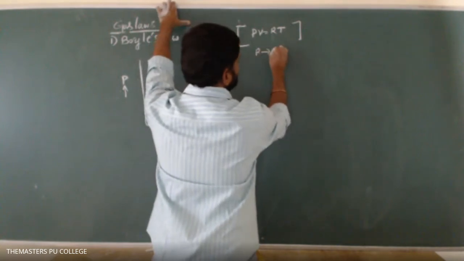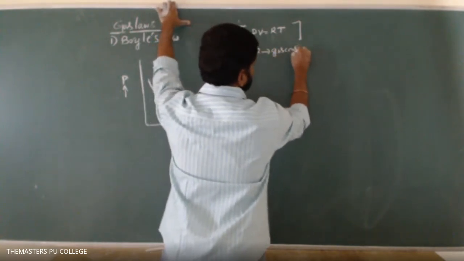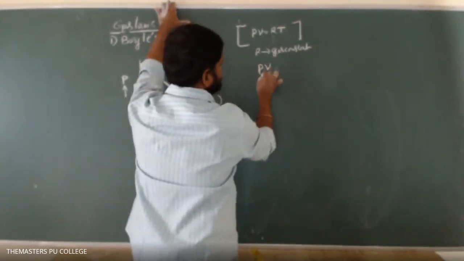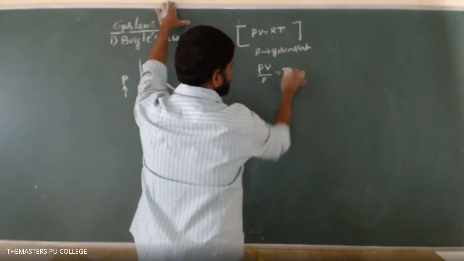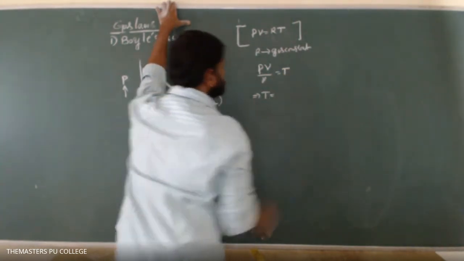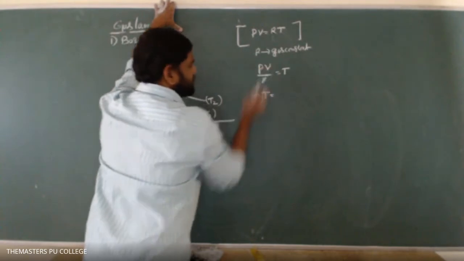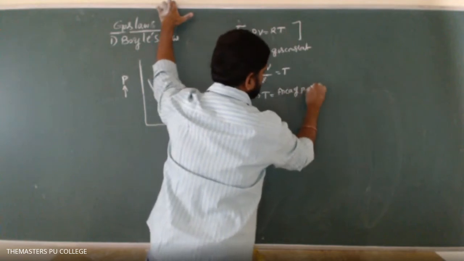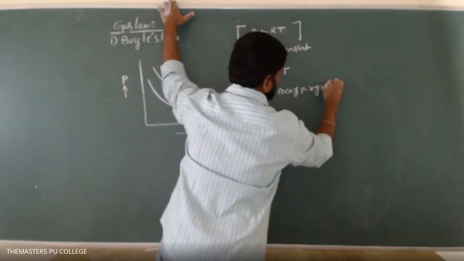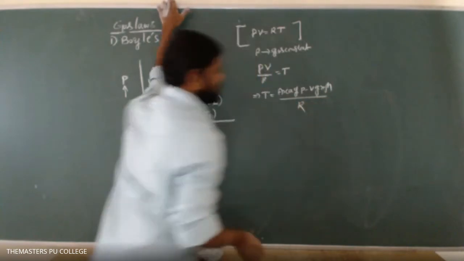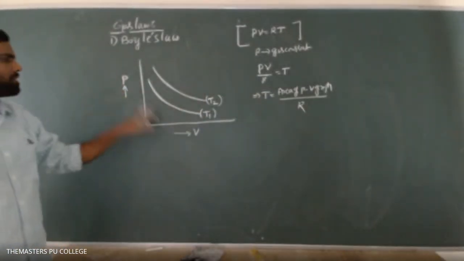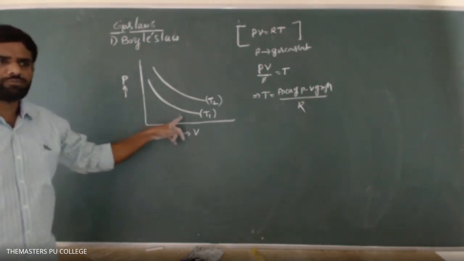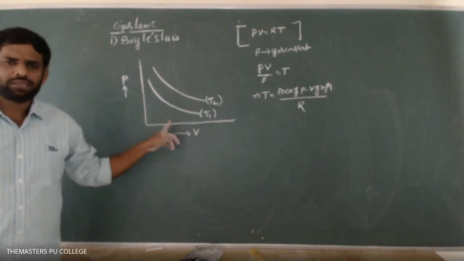So from this relation, PV by R equals T. That implies T equals the area of the PV graph divided by R. So area under the P versus V graph gives what? The product of PV only. We have discussed that in the displacement-time, velocity-time, acceleration-time graphs.